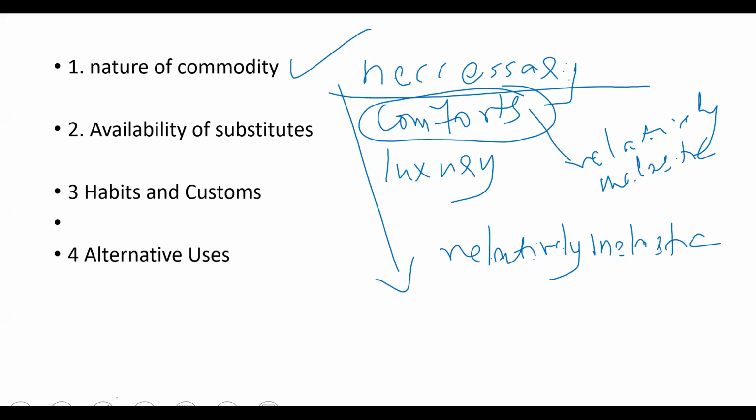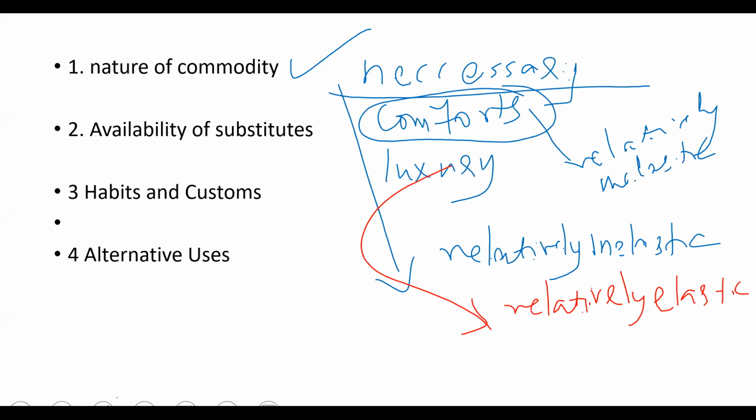What about luxury children? In the case of luxury product, we know that demand is relatively elastic. What is the reason? Why in the case of luxury goods, demand is relatively elastic? Because we know that when the price changes, people will buy more of luxury goods. अभी आप देखो दिवाली आता है, इसलिए बहुत सारा डिस्काउंट ऑफर आएगा.